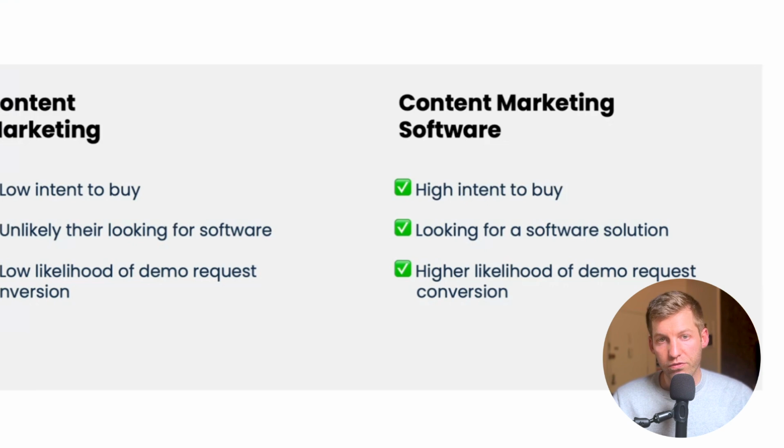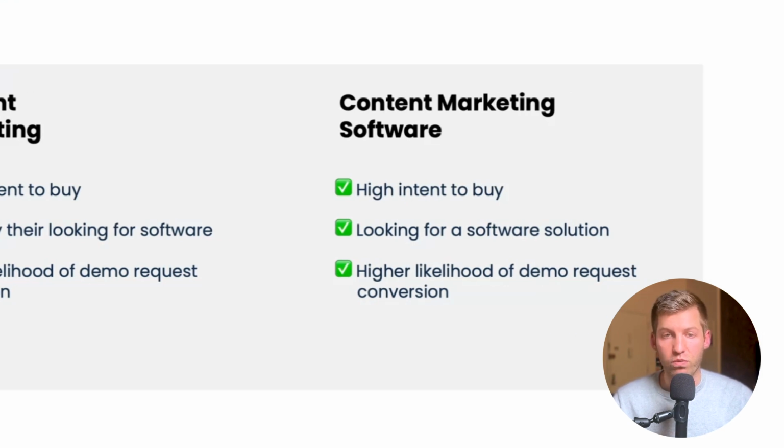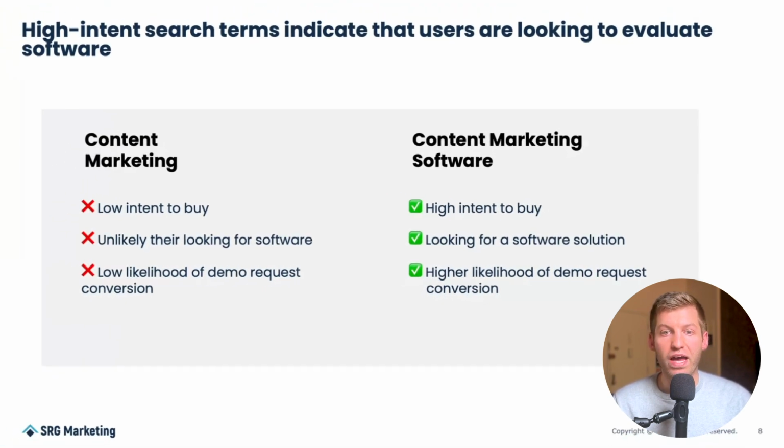software solution. On the flip side, the content marketing software keyword is a high intent keyword, because we can infer that if someone is searching for content marketing software, they're actually looking to research that type of solution and potentially purchase one. So this is a much higher intent keyword. And what we found is that bidding on these high intent keywords, because these people are more likely to be lower in your sales funnel and ready to buy your service, leads to much higher conversion rates and much more efficient spend on your Google Ads strategy.